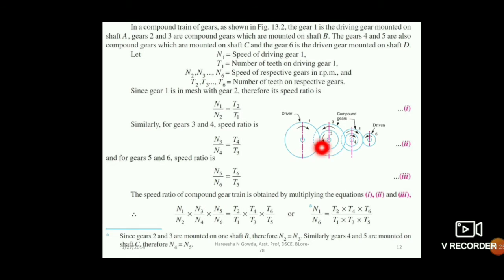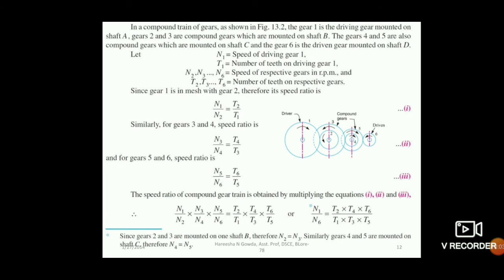Because N2 and N3 are on the same shaft, if gear 2 is rotating with one speed, gear 3 also will be rotating with the same speed because they are on the same axis. So the speeds of N2 and N3 will be the same, so you can cancel that. Similarly, the speeds of N4 and N5 will be the same because they are again on the same shaft. So N4 and N5 will cancel, and you only get N1 by N6 equal to the remaining terms. So this is the speed ratio which you can get for compound gear trains. Train value will be the reciprocal of that.